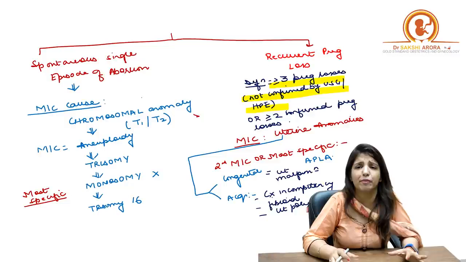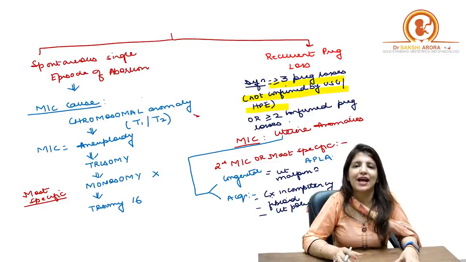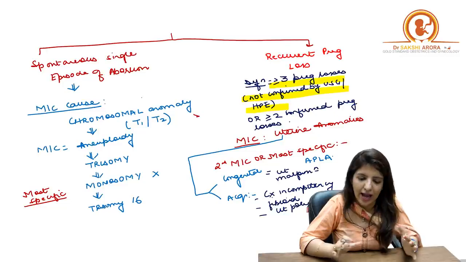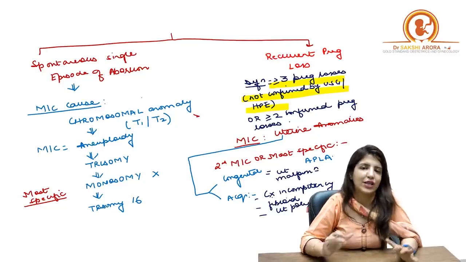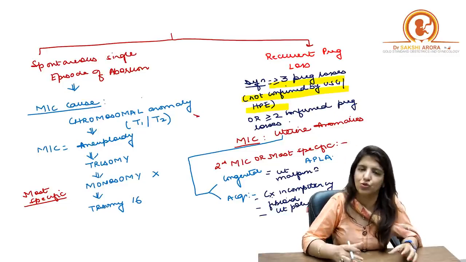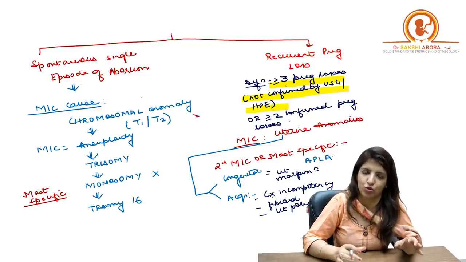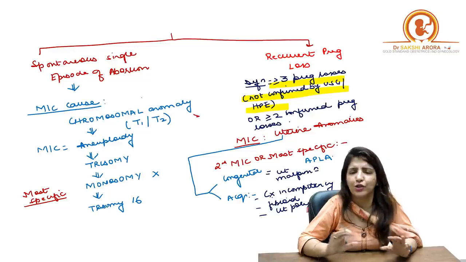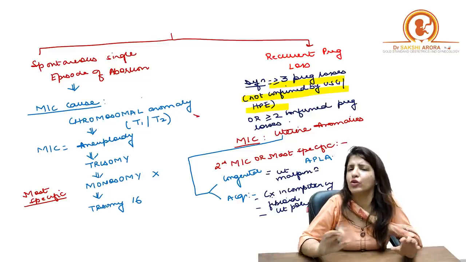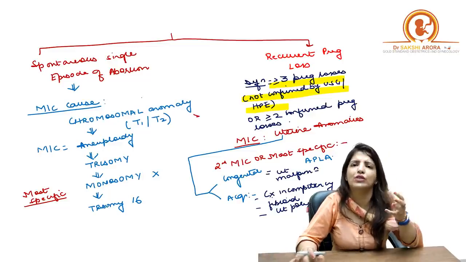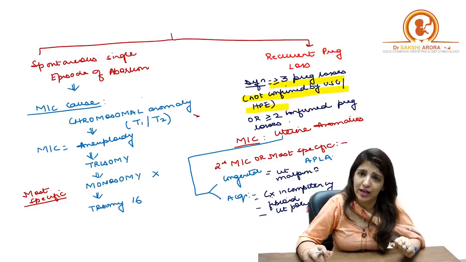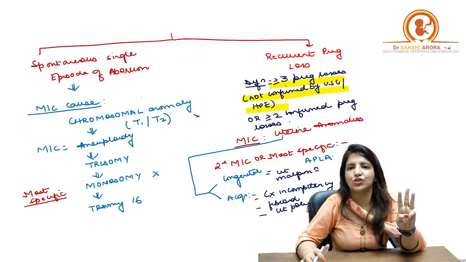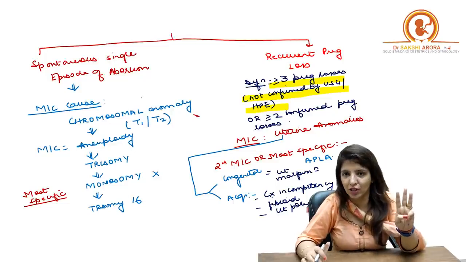So suppose there is a pregnant female who says that I did not have my periods for 6 weeks or 8 weeks. I did a urine pregnancy test. Urine pregnancy test was positive, but all of a sudden bleeding started. Right? I did not get any ultrasound done and no histopathological examination of the passage of clots was done. So in that case, you need 3 or more than 3 losses to call it recurrent pregnancy loss.